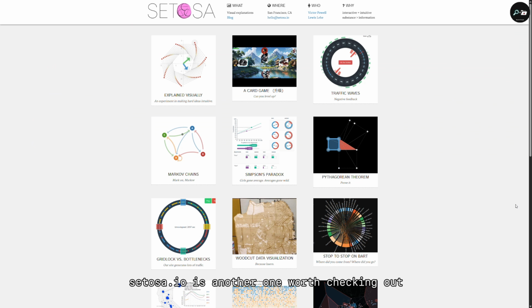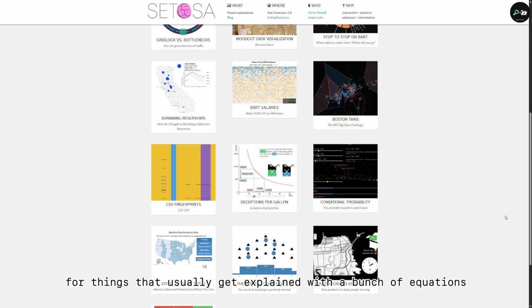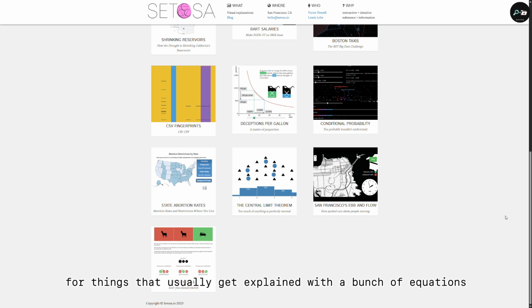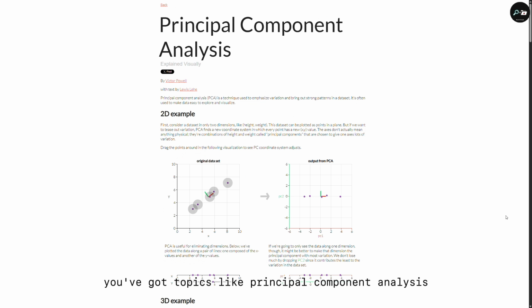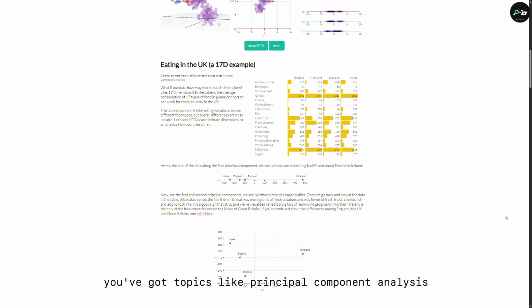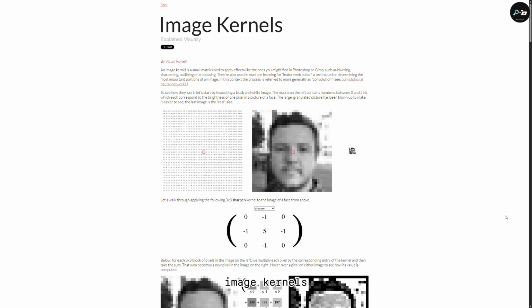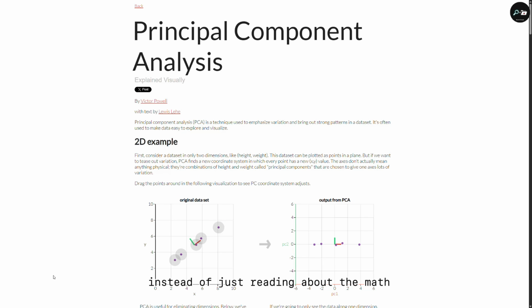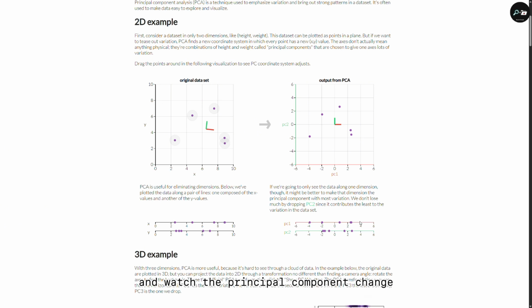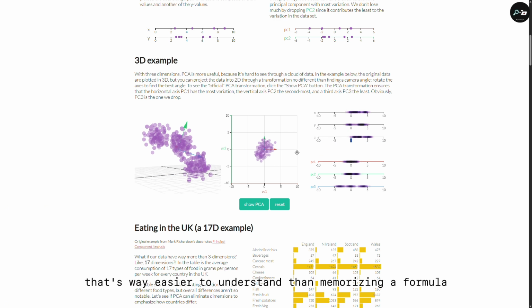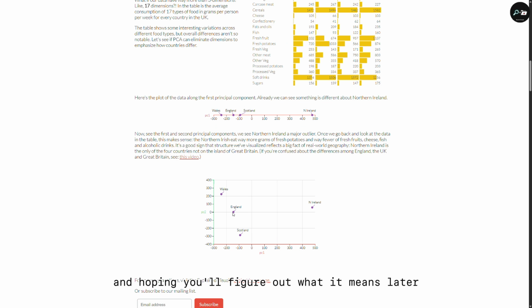Setosa.io is another one worth checking out. It's a small collection of interactive explanations for things that usually get explained with a bunch of equations. You've got topics like principal component analysis, Markov chains, image kernels, and a few others. Instead of just reading about the math, you can actually interact with it. For example, with PCA, you can move the data points around and watch the principal component change. That's way easier to understand than memorizing a formula and hoping you'll figure out what it means later.